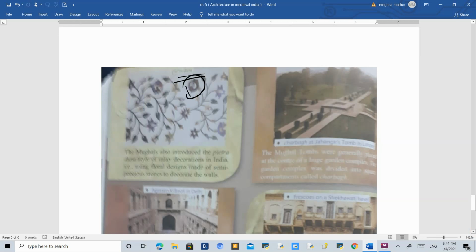Then you can find that the gardens are laid out in a very interesting way. They have been divided into four parts, and in the middle, somewhere, you will find a fountain. This is called Charbagh. This is an example from Jahangir's tomb in Lahore.